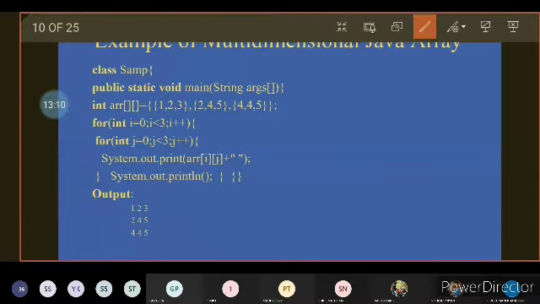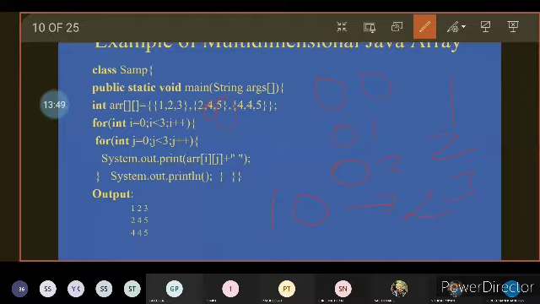That is, the position 0,0 will contain the value 1. Position 0,1 will contain the value 2. And position 0,2 will contain the value 3. Similarly, position 1,0 will reference the value 2, position 1,1 will reference the value 4, and position 1,2 will reference the next value. Similarly, position 2,0 will reference the value 4, 2,1 will reference the value 4, and 2,2 will reference the next value 5.